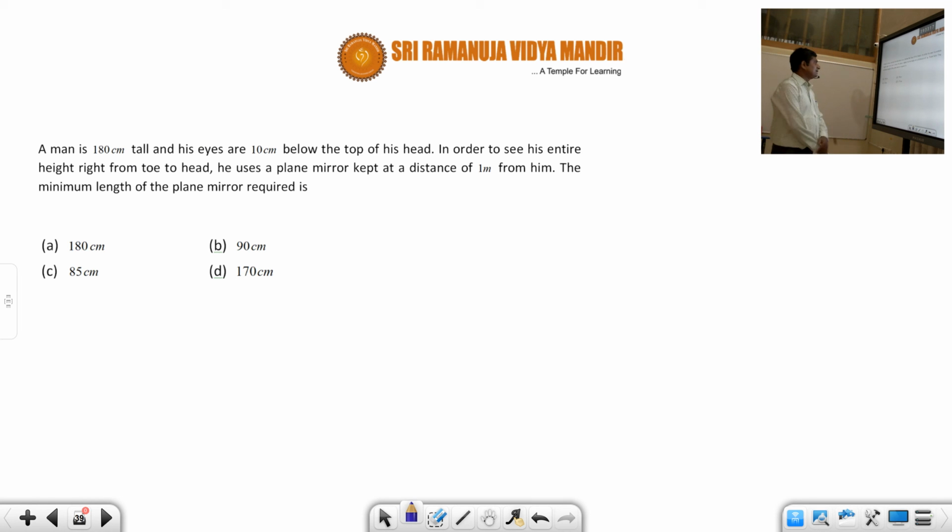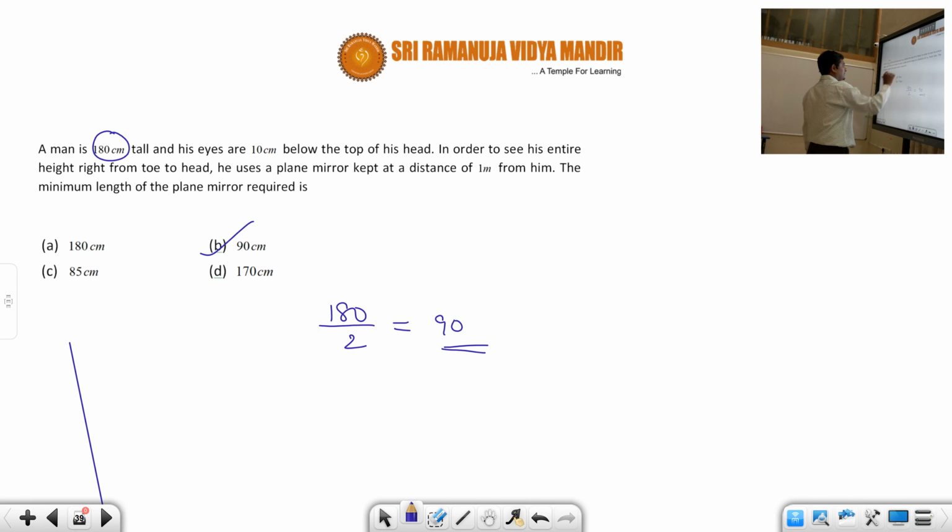A man is 180 centimeters tall and his eyes are 10 centimeters below the top of his head. In order to see his entire height right from toe to head, he uses a plane mirror kept at a distance of 1 meter from him. The minimum length of the plane mirror required is, as I told you, students, what is the height of the man? 180. So therefore 180 by 2. So that is equal to 90 centimeters. So 90 centimeters is the answer, students.